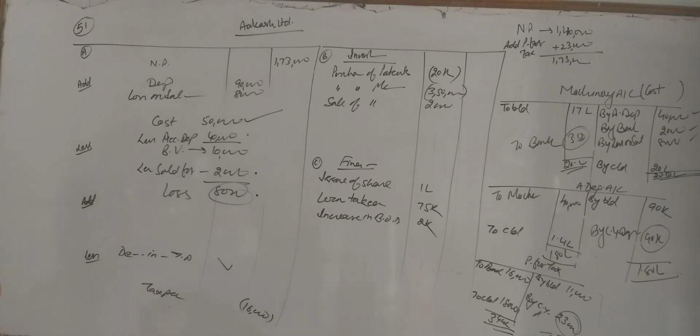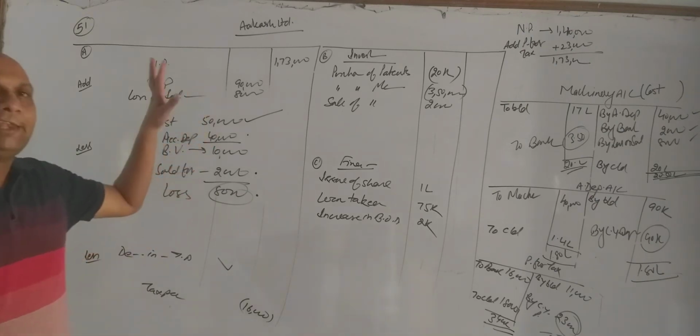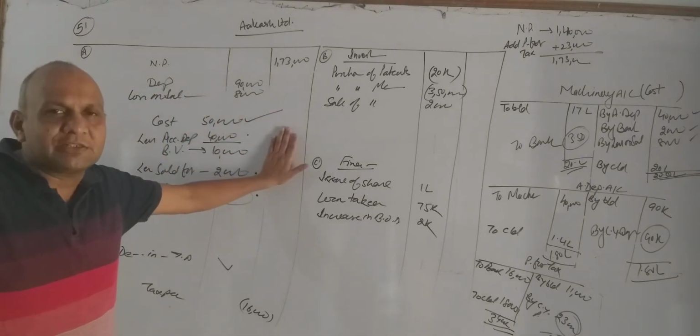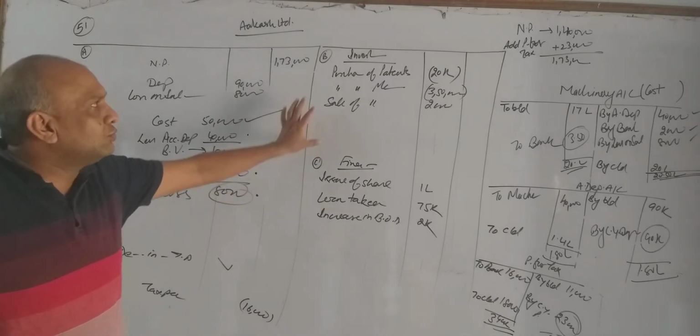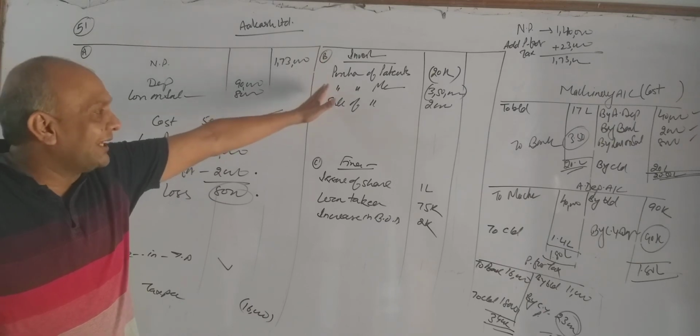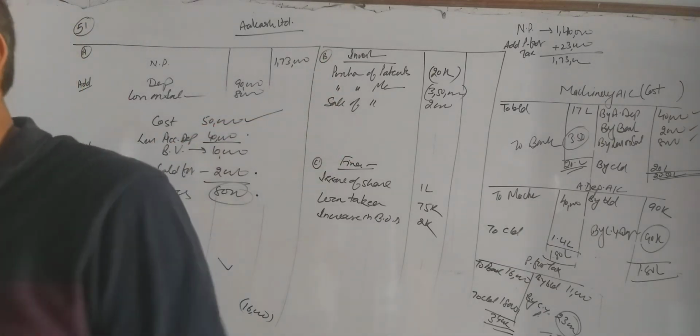So this was the last sum of this chapter. Full length sum, cash flow statement. Now only two small sums we are going to do: how to calculate separately either investing activity or financing activity.